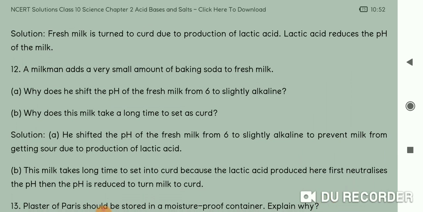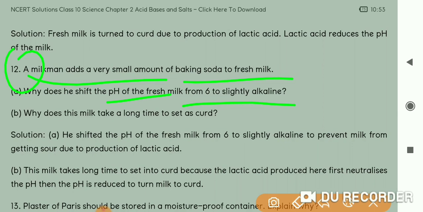So the next question is the 12th question. You can see a milkman adds a small amount of baking soda to fresh milk. See, this is actually not allowed, but still some of the milk producers add this baking soda to fresh milk. So what may be the reason? What is the reason behind it? Why do people add baking soda? Why does this shift the pH of fresh milk from 6 to slightly alkaline?